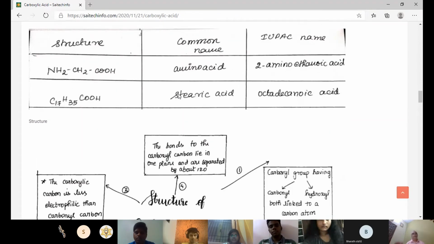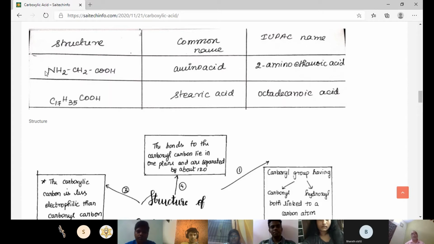So next, here we have two important structures. One is NH2CH2COOH, an amino acid, and the IUPAC name is 2-amino ethanoic acid. And the last one is C17H35COOH. It's stearic acid, and the IUPAC name is octadecanoic acid.